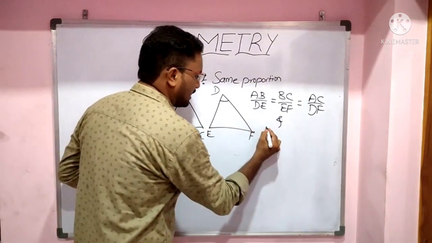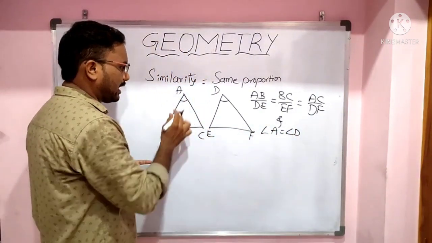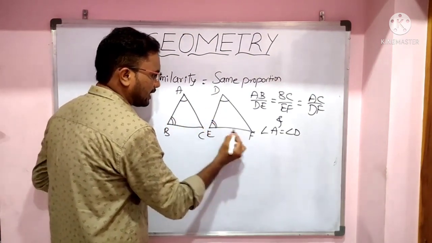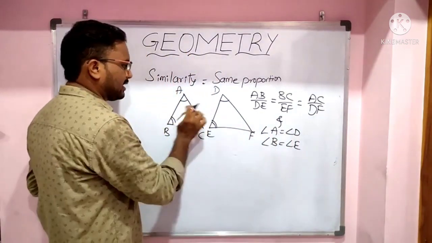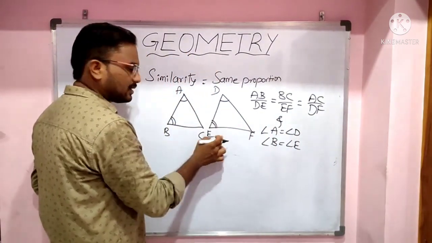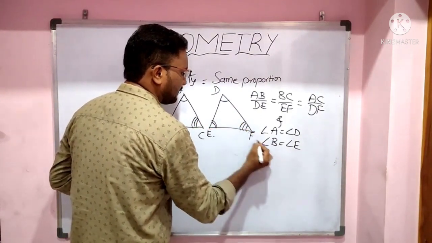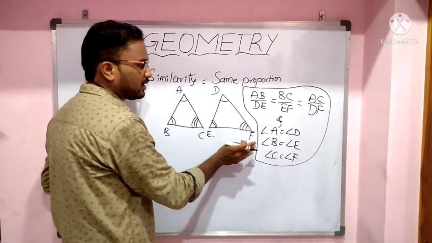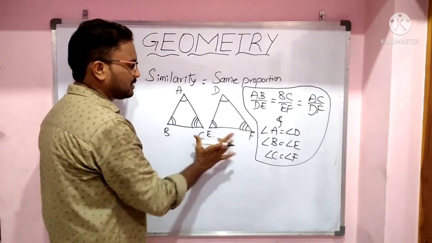That means angle A equals angle D, angle B equals angle E, and angle C equals angle F. If two triangles satisfy this condition, then these two triangles are similar triangles.